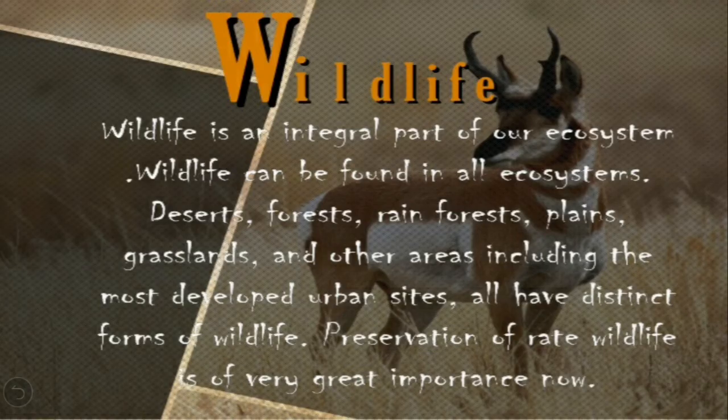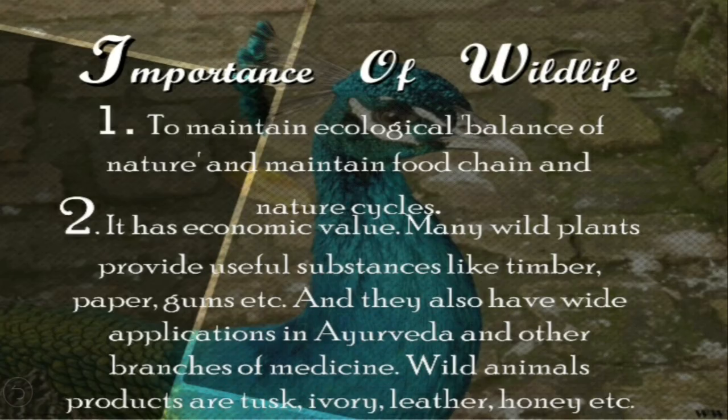Now children, let's look at the wildlife. Wildlife is an integral part of our ecosystem. Wildlife can be found in all ecosystems: deserts, forests, rainforests, plains, grasslands, and other areas, including the most developed urban sites, all have distinct forms of wildlife, and preservation of this wildlife is of very great importance now.